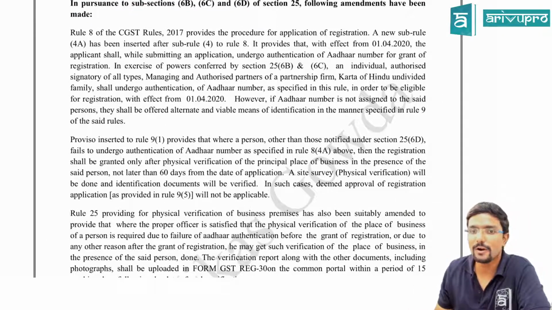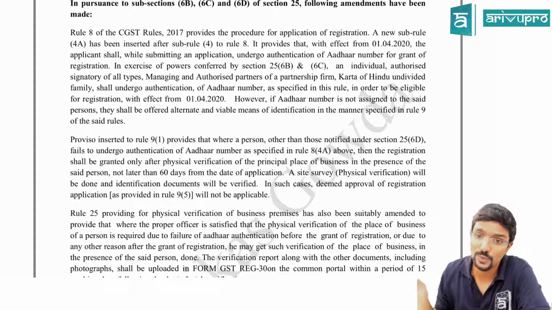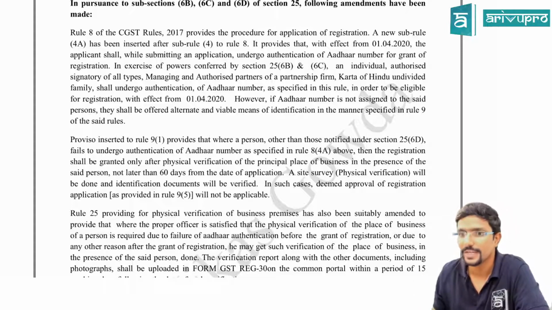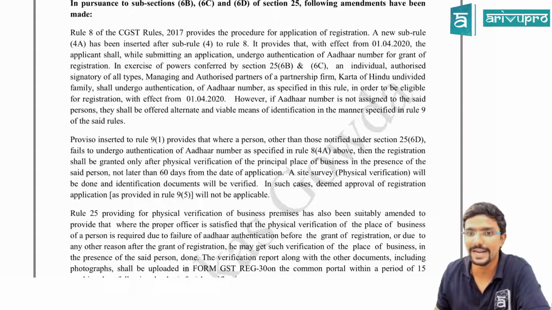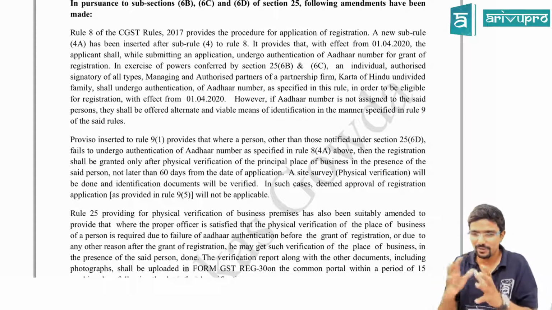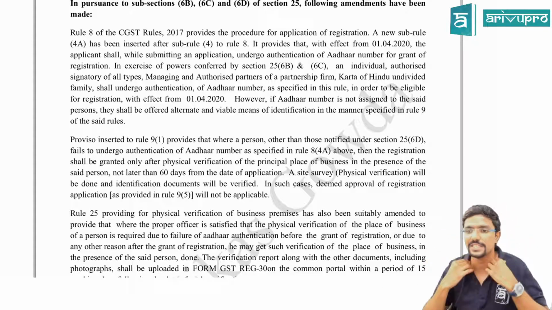Rule 8 of CGST Rules 2017 provides the procedure for application of registration. A new sub-rule 4A has been inserted after sub-rule 4 in Rule 8. It provides that with effect from 1st April 2020, the applicant shall, while submitting an application, undergo authentication of Aadhaar number for grant of registration. In simple terms, what does this authentication mean? Simple, you have to quote your Aadhaar, that's all, when you are getting your registration under GST.